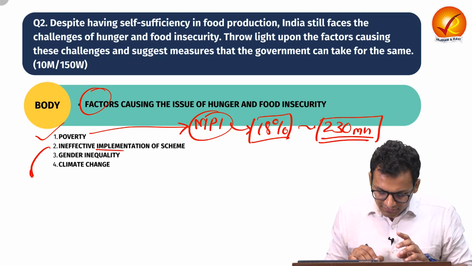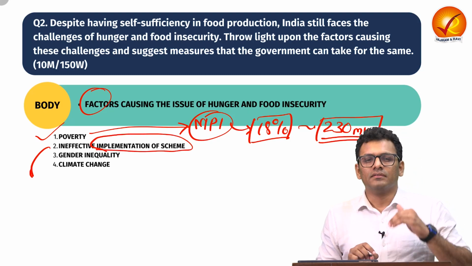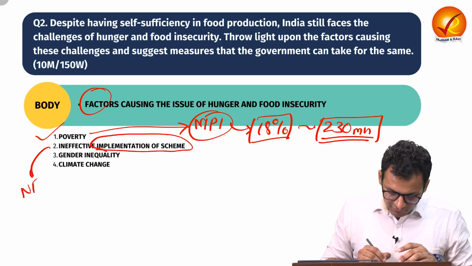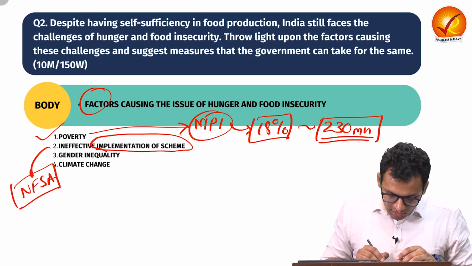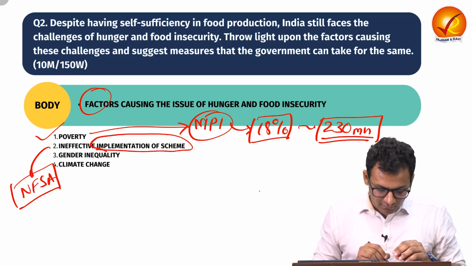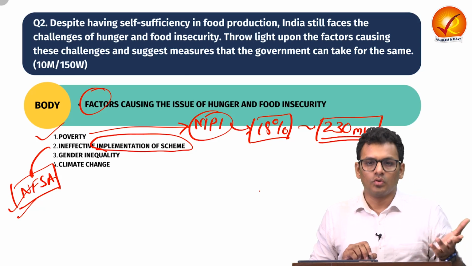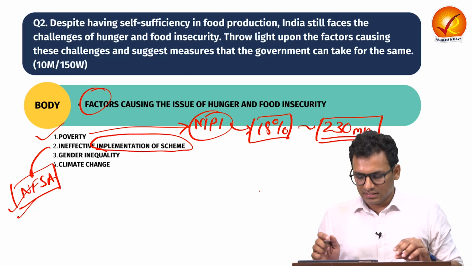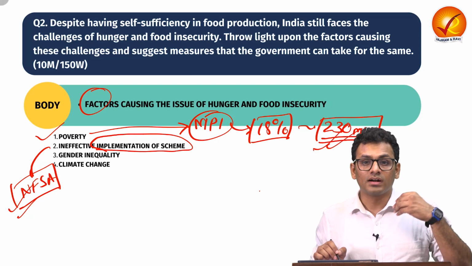We also have ineffective implementation of schemes. We have seen multiple schemes are there for food like National Food Security Act. However, there are certain challenges with respect to targeting. Now, the National Food Security Act is open for majority of the population, despite we know that there is specific population which needs more attention.